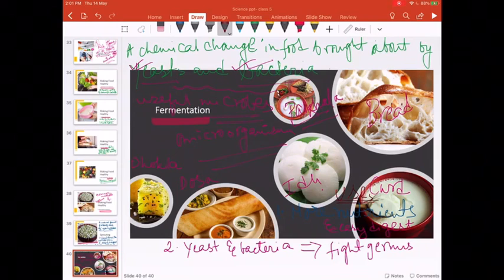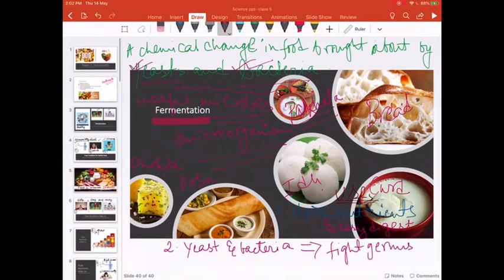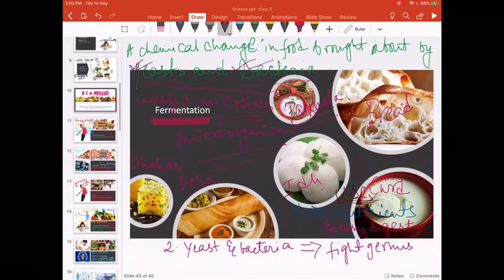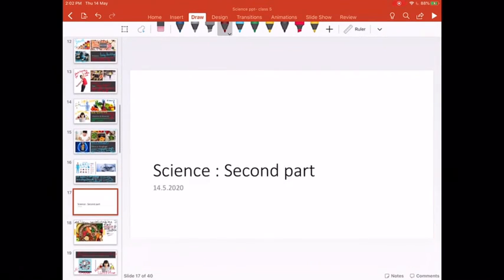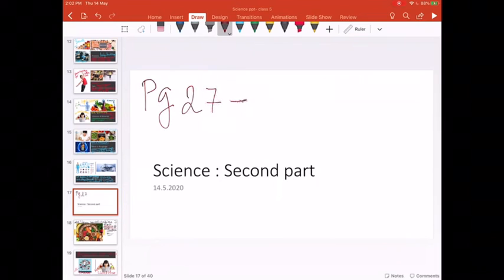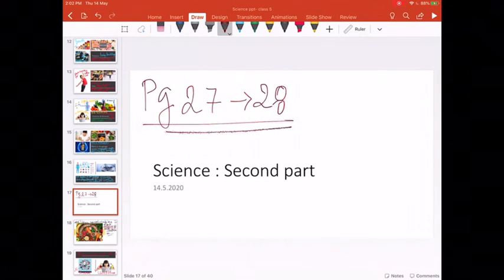You first watch the video nicely, then read the lesson from page number 27 to 28. Nicely you read.